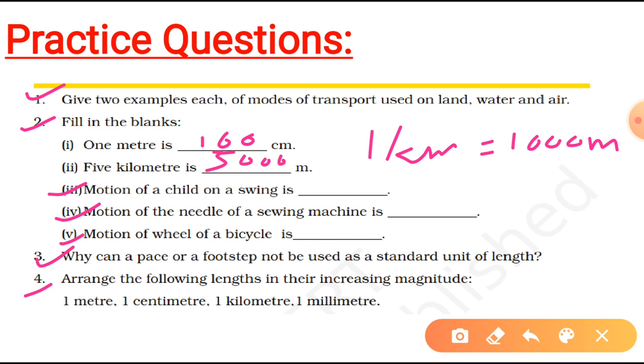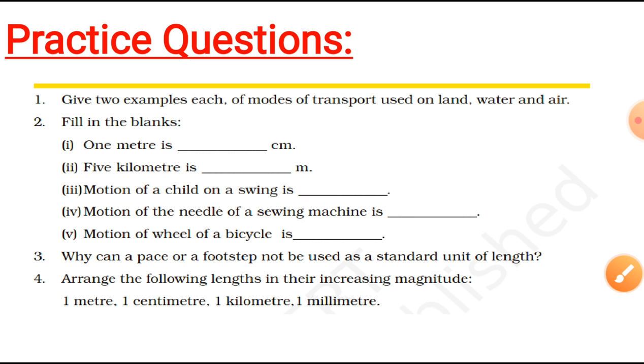Okay, have a look at the fourth one. It says arrange the following lengths in their increasing magnitude. So starting from the smallest one, you have to come to the largest one. We can see meter, centimeter, kilometer and millimeter. Among all of them, the smallest one is millimeter. It should be kept first. Then centimeter, second one, after that meter, and finally the largest one is kilometer. So this was the question and it must be helpful for all of you. Let's move to the next one.